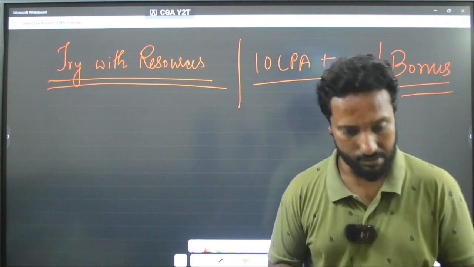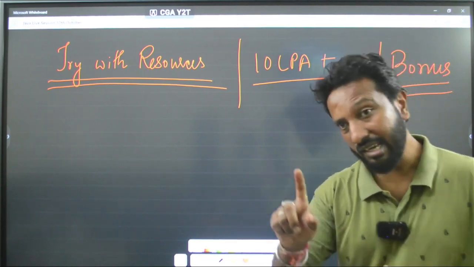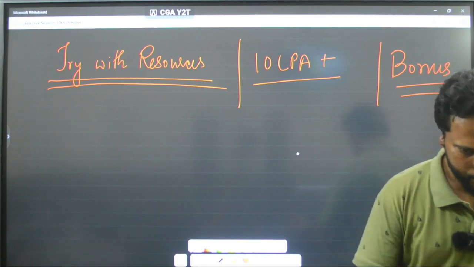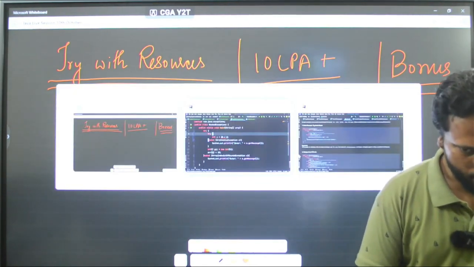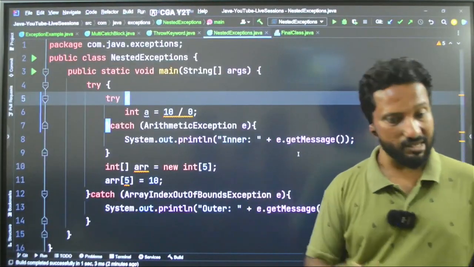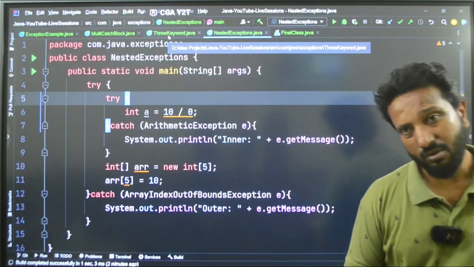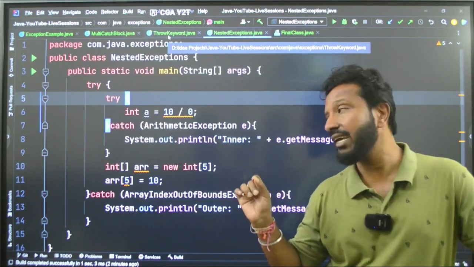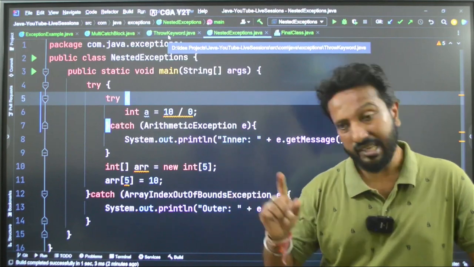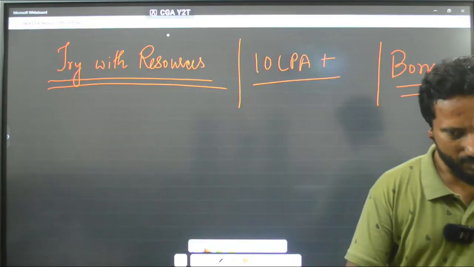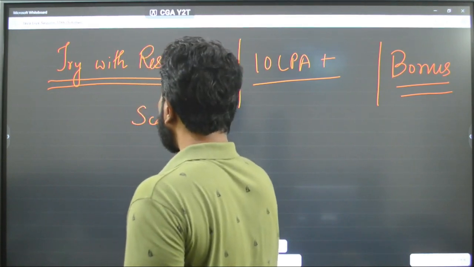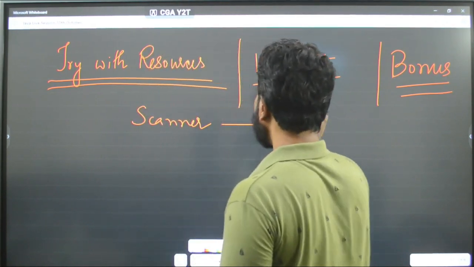Thank you. So as I said, try with resources. Try to understand what it is. I will show you something very interesting here. Guys, till now you have been taking input through the scanner class, which you might have been using for input and output operations.